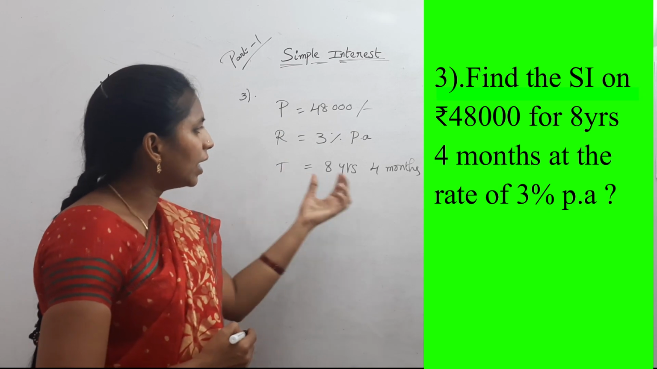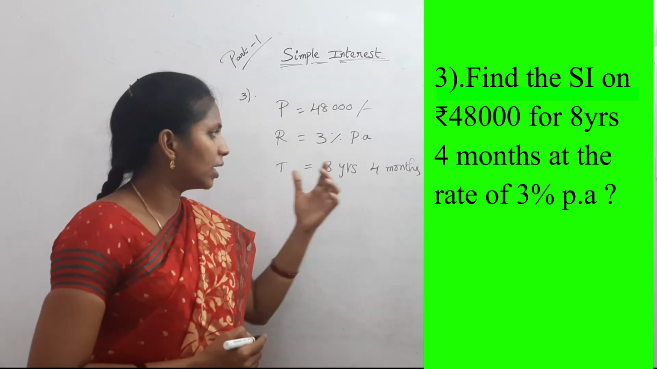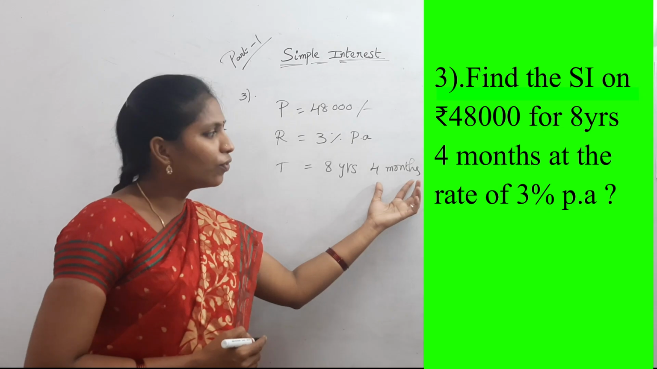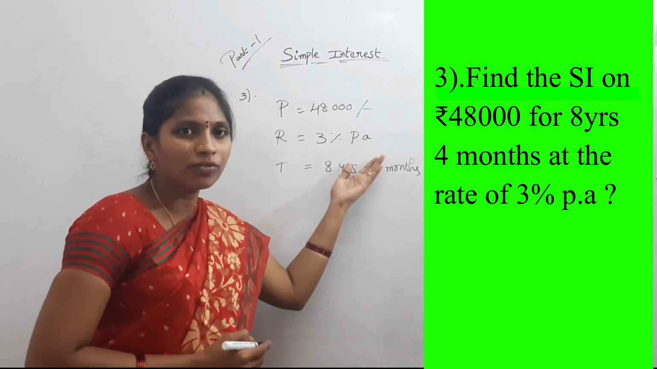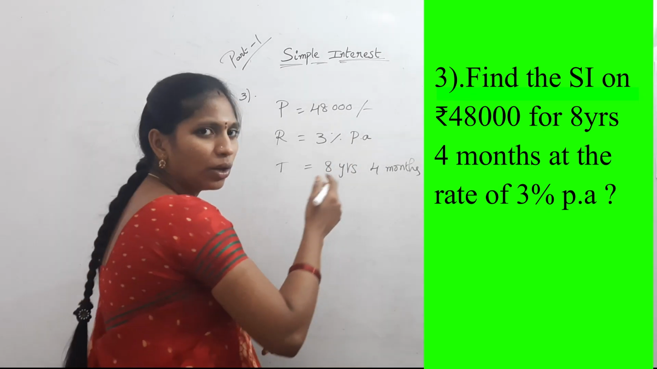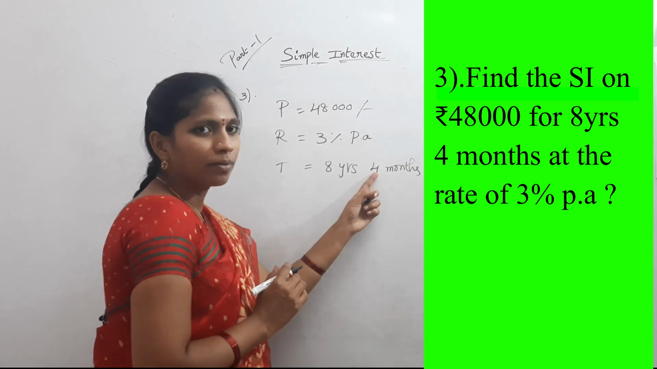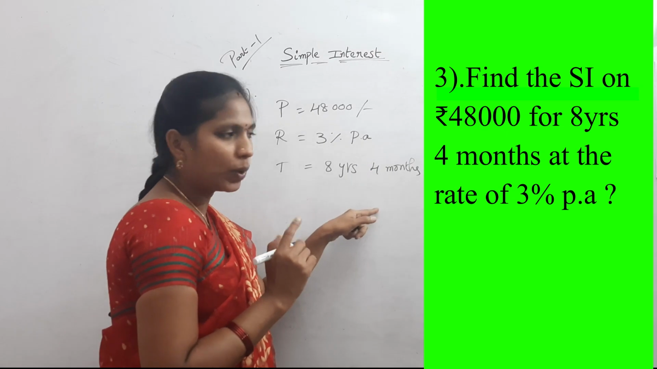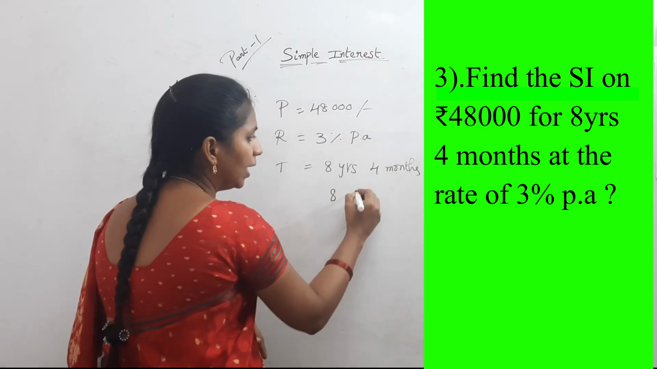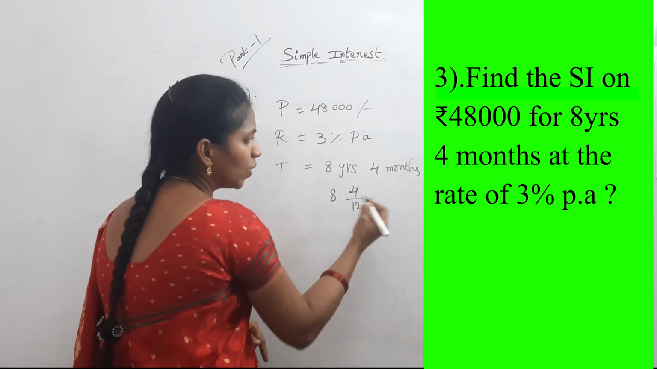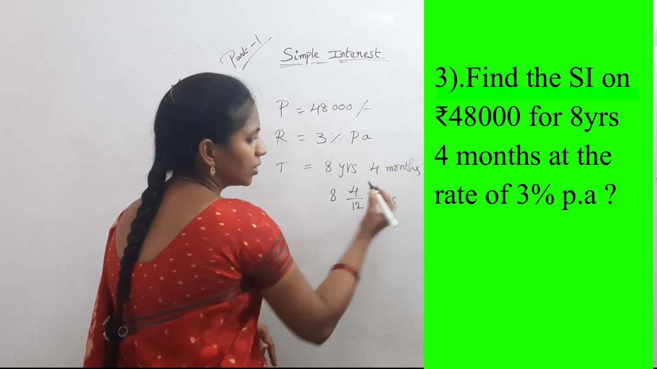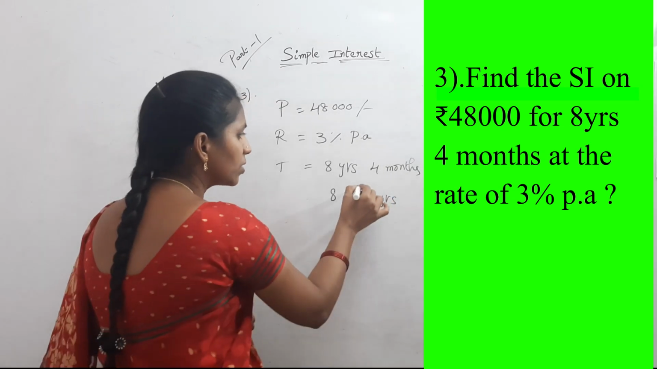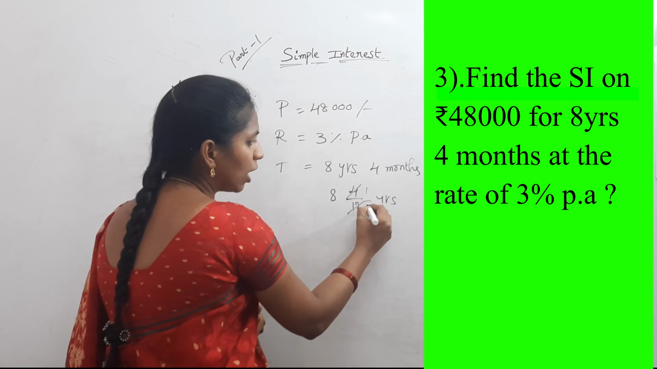Here time period is in years and also in months. 8 years and 4 months. First of all, convert these months in the form of years. How will you convert this? Per year how many months? 12 months. So 4 by 12. Here 8 years. 8 and 4 by 12 years.